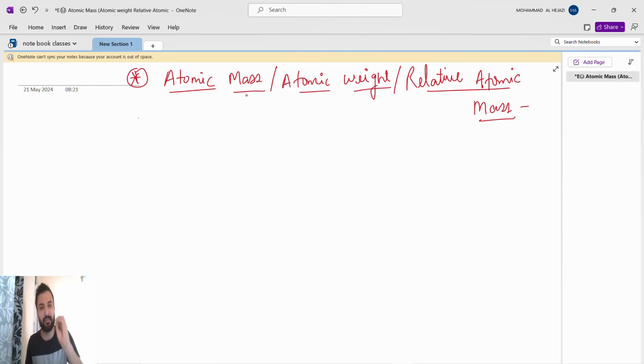Mass and weight are the same in chemistry because we are not using the gravitational force. Gravitational force is used in physics. So in physics mass and weight are different, but in chemistry we are not using gravitational force, so mass and weight are the same. Okay, so that's why I've written atomic mass or atomic weight or relative atomic mass.